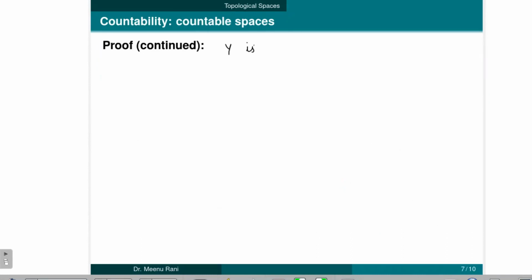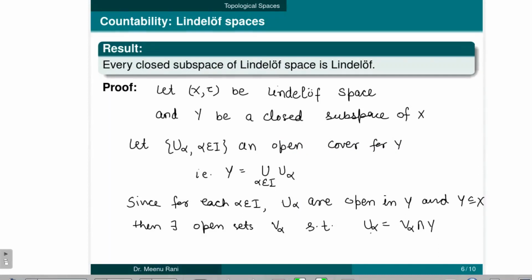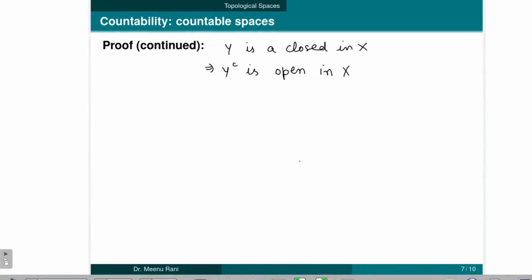So Y is a closed set in X, which implies that Y complement is open in X, and from U alpha equal to V alpha intersection with Y, we get U alphas is contained in V alphas.